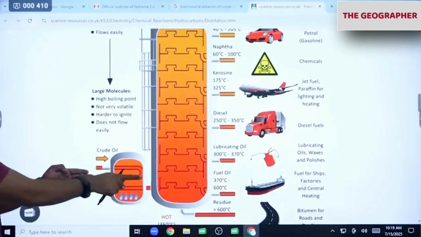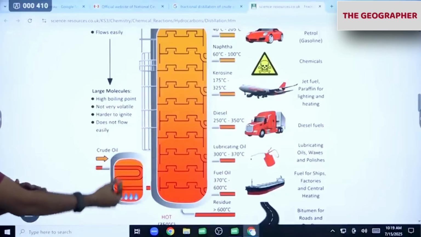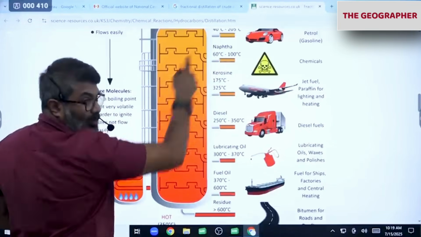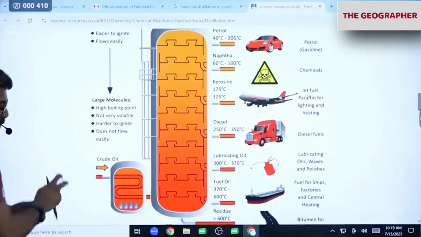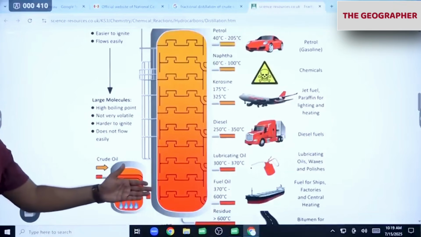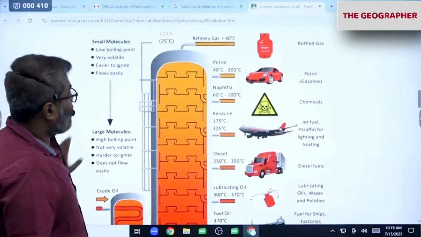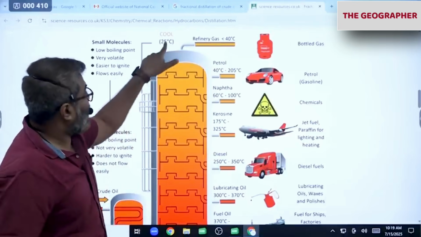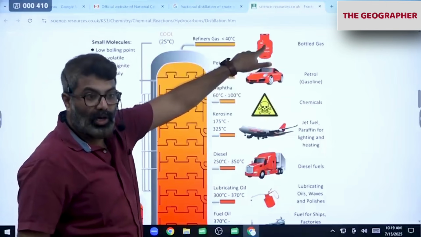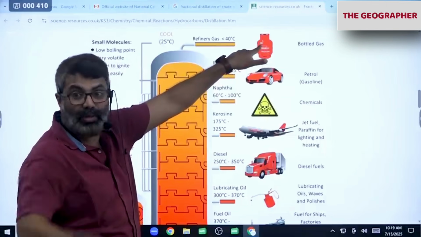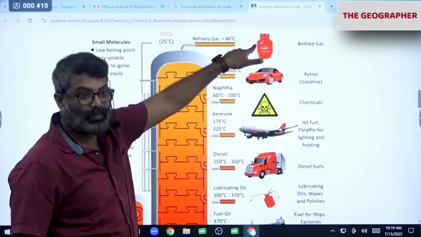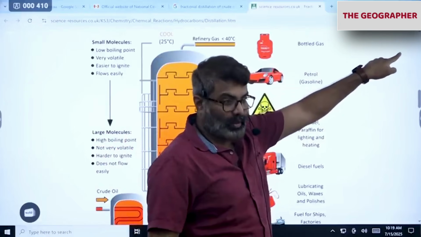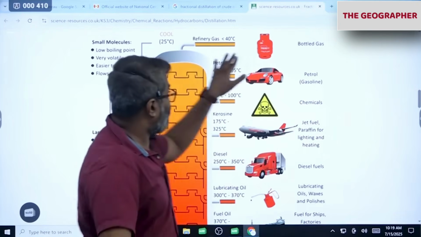So we pass the crude oil first. We heat the crude oil at different temperatures. At different temperatures, different byproducts come out. So when the crude oil is subjected to different temperatures, various byproducts are released, starting with petroleum gas. That gas is stored, bottled under high pressure. So, liquefied petroleum gas, LPG. This comes to your home. We use it as cooking fuel first. You got it? This is how the refining is done.